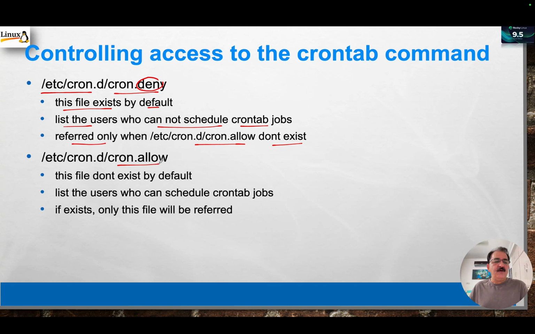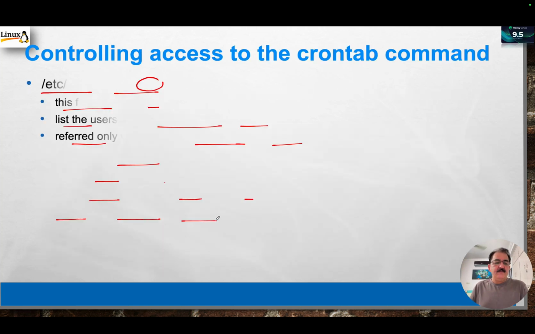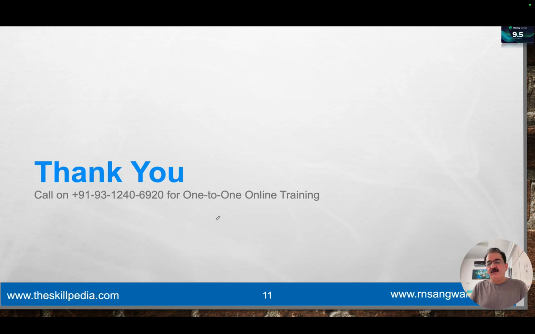Similarly, cron.allow does not exist by default. It lists the users who can schedule the jobs, and if it exists, only the users in this file will be referred to and cron.deny will be ignored. The interaction between these two files is the same as hosts.allow and hosts.deny.